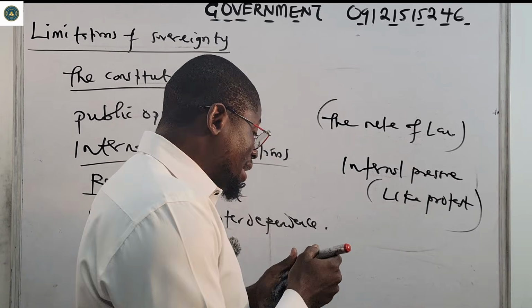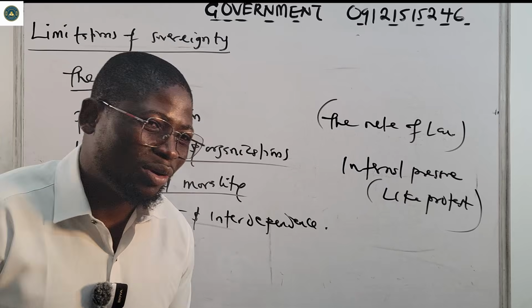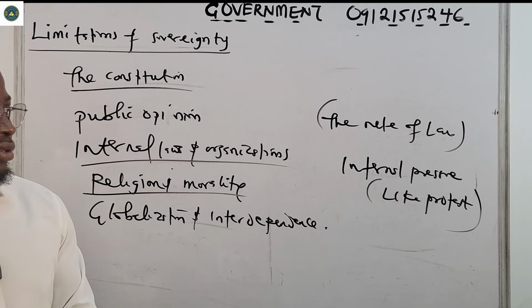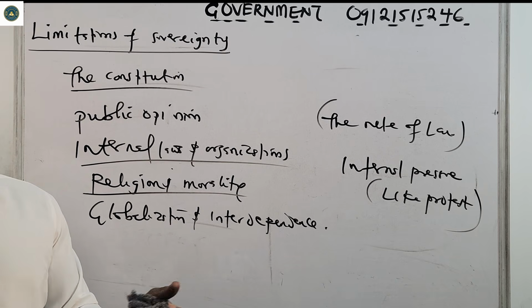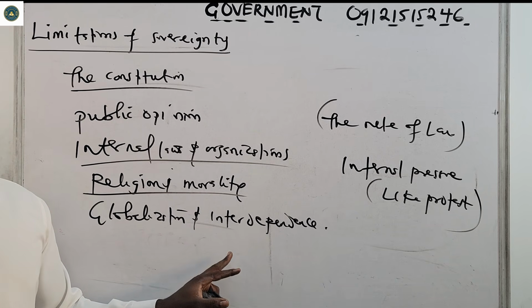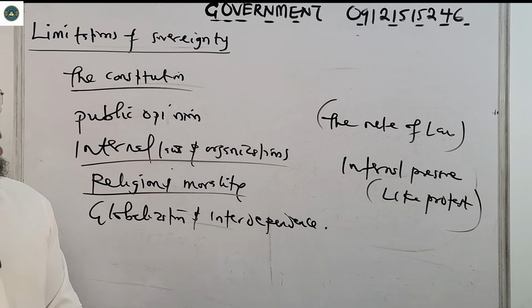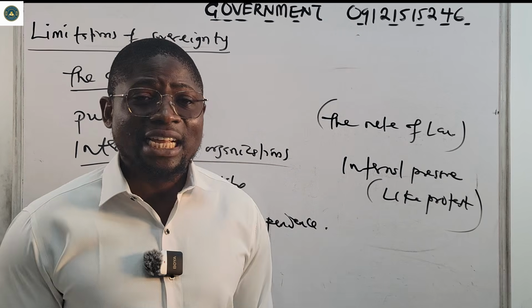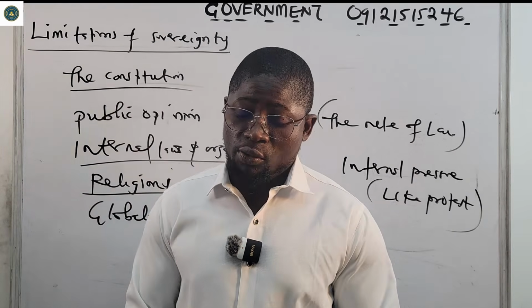So the government may have made a decision, but because of serious, heavy protest, the government can go against their own decision. So internal pressure can limit what? Sovereignty. All right, so now this is where I'm going to end for today. The next class will continue on the